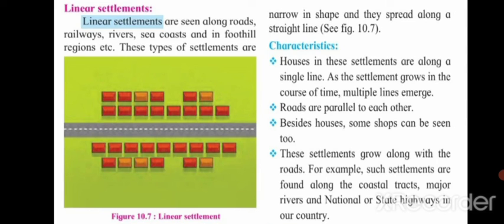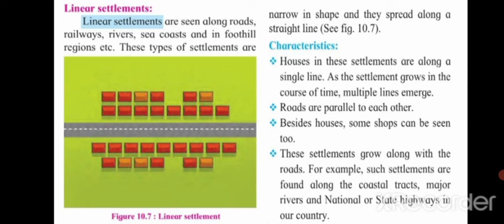Houses in these settlements are along a single line. As the settlement grows in the course of time, multiple lines emerge. As you see in the picture, there can be multiple lines. Roads are parallel to each other. Besides houses, some shops can be seen too. These settlements grow along with the roads. For example, such settlements are found along the coastal tracts, major rivers, and national or state highways in a country.